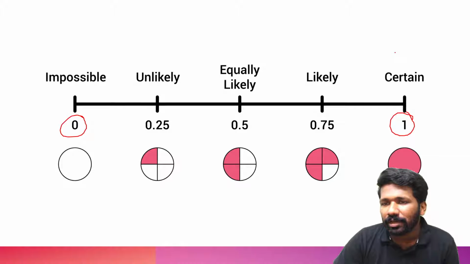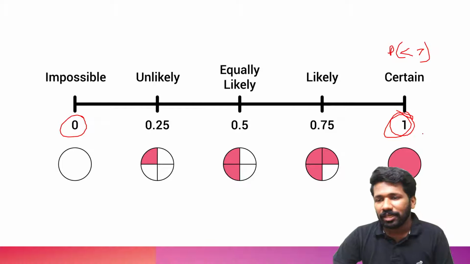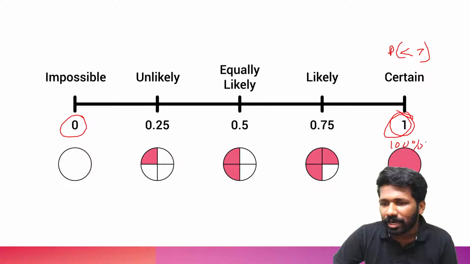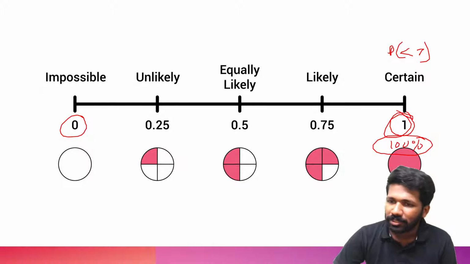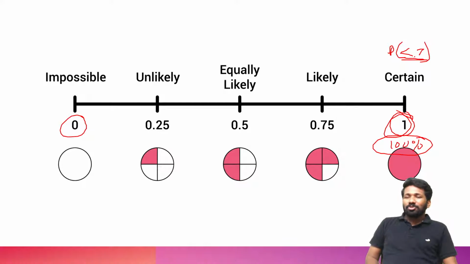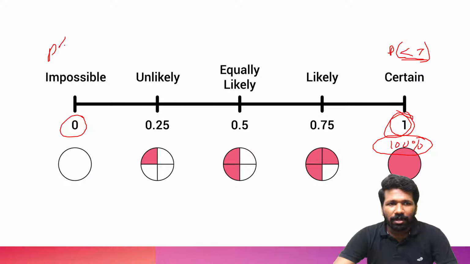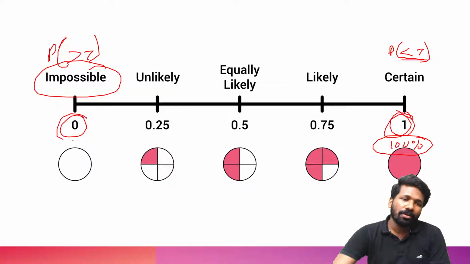When you roll a normal dice, what is the probability that you will get a number less than 7? That is 1 or 100%. Now, 1 in probability is called 100% in percentage. Because all numbers are below 7. So probability of that to happen is sure or certain. But if the question is asking what is the probability of getting more than 7 when you roll a normal dice, that is impossible to happen. So 0 is the probability. Hope all of you understood.